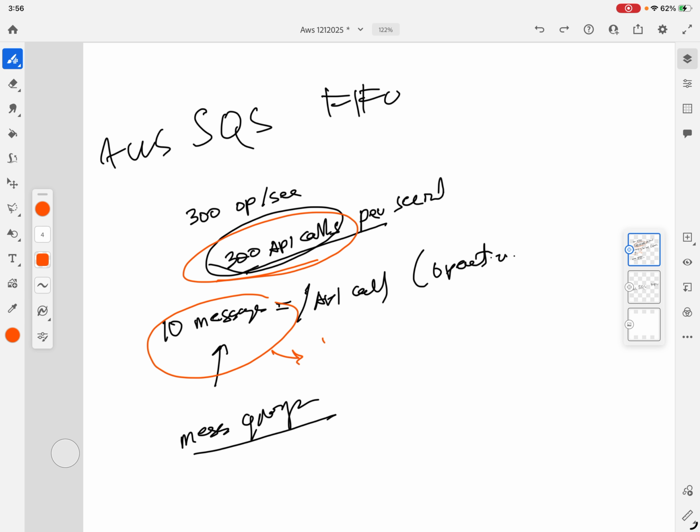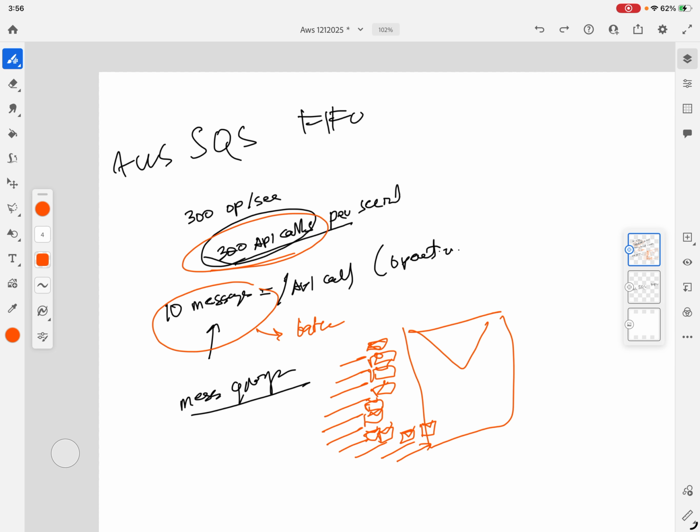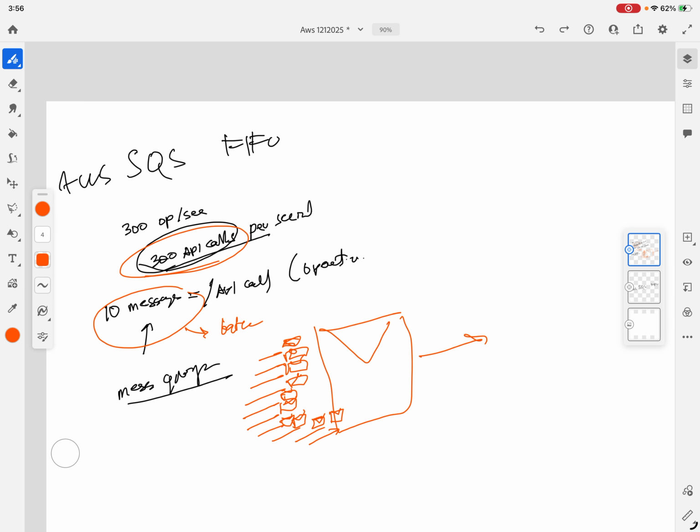Batch operation is like sending 1, 2, 3, 4, 5, 6, 7, 8, 9, 10, so 10 messages per API call. So you're going to put all of these letters in one envelope, to one API call.